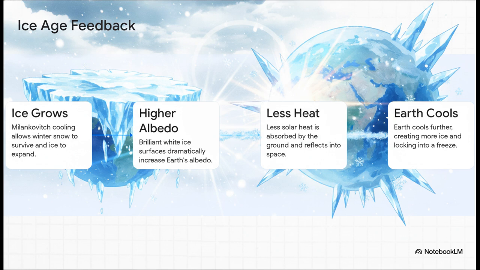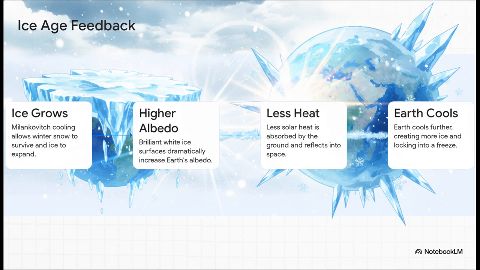Step 1. The Milankovitch cooling allows winter snow to survive through those cooler summers, so ice sheets begin to grow. Step 2. As snow and ice aggressively expand, their brilliant white surfaces drastically increase the Earth's albedo. And remember, albedo is just the measure of how reflective a surface is.